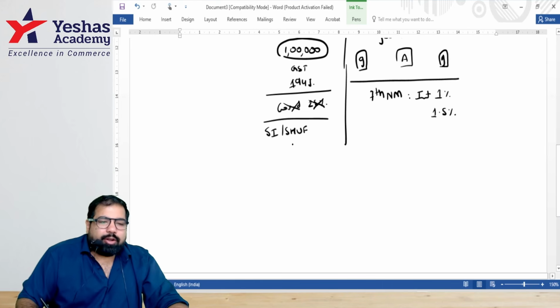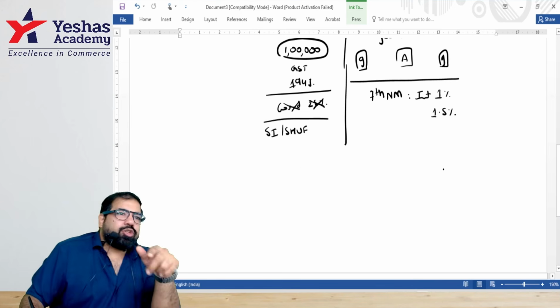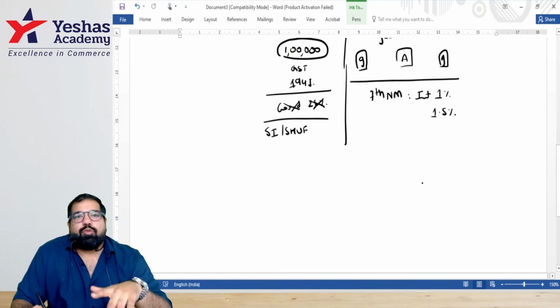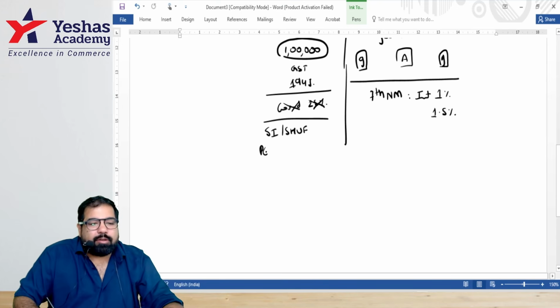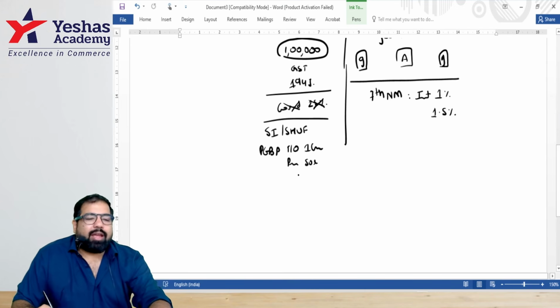Guys, these small individuals and small HUFs are every individual and every HUF. For example, Mr. A has a job, so he has income from house property and income from other sources. Unless their turnover in business is more than 50 lakh, or turnover in profession is more than 50 lakh last year, they are small. Then they are not small. So why are we doing this?